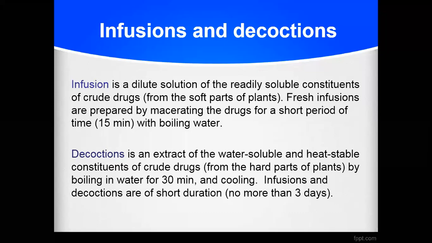Then decoction. Decoction is the extract of water soluble and heat stable constituents of the crude drug. Like when we are preparing the decoction of tea powder, here we require continuous boiling. Means you have taken the water plus your crude drug or the crude powder of that material like tea powder, and you have to continuously boil it for 30 minutes, and then after that we have to filter it